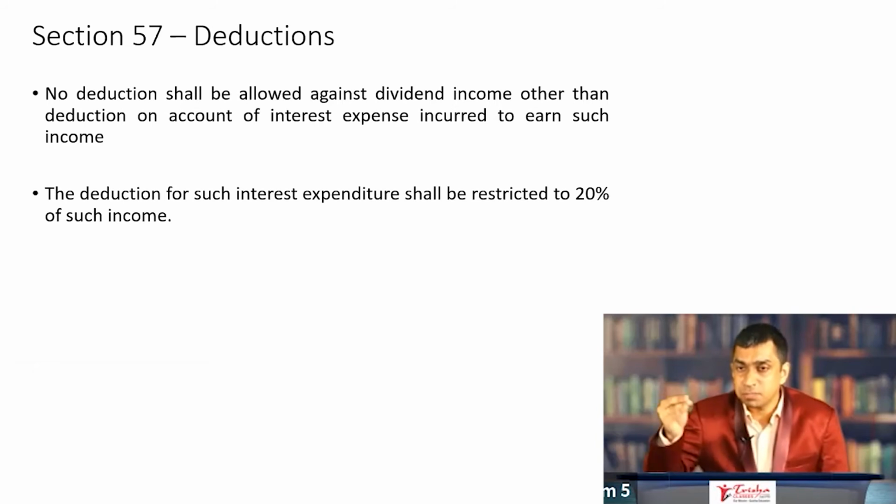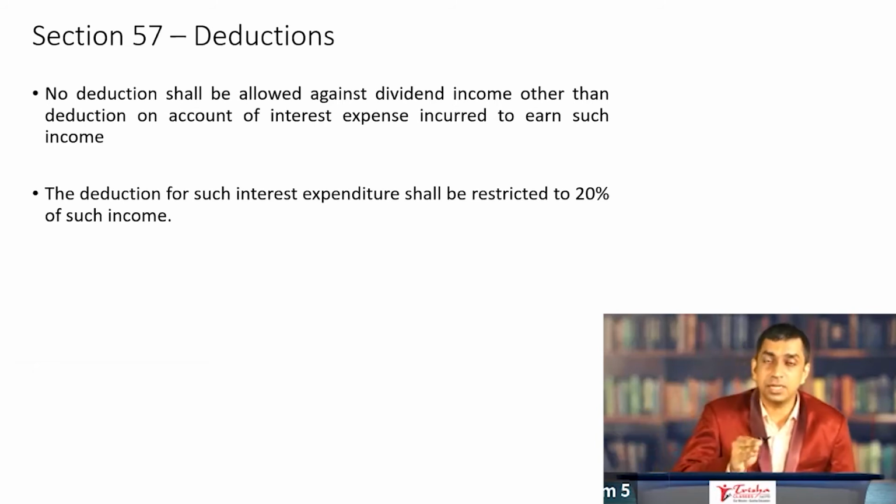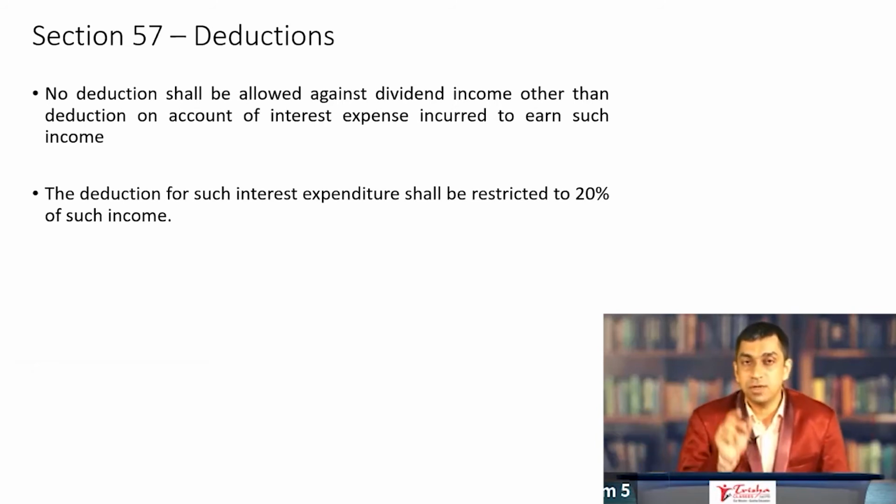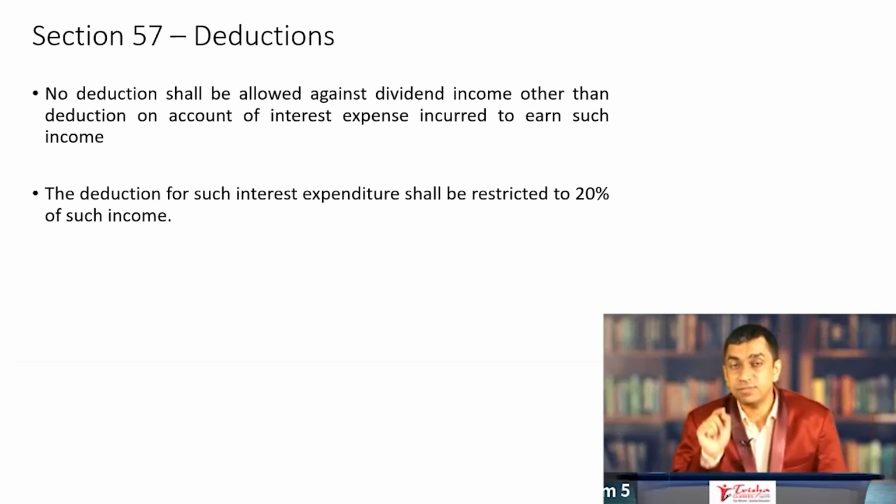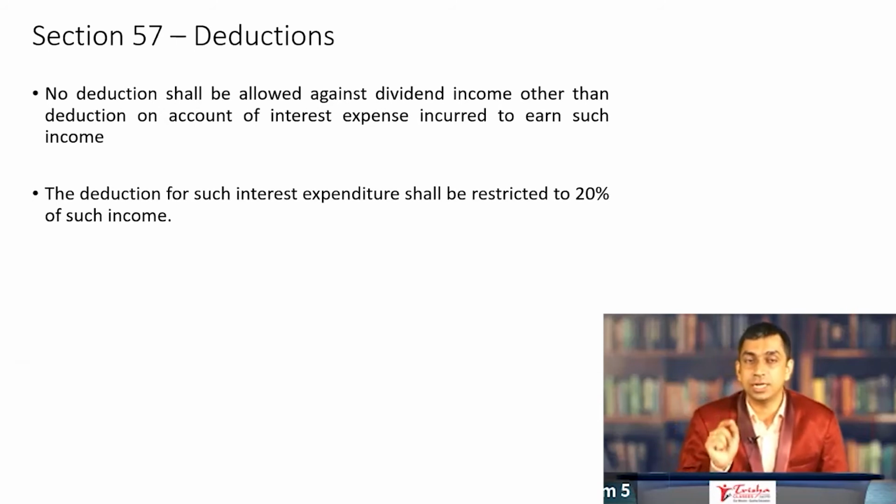The interest expenditure in earning the dividend is say 12,000 rupees. 50,000 into 20% is 10,000. And even if the expenditure is 12,000, the deduction is limited to 10,000. What is chargeable to tax therefore is 50,000 minus 10,000, 40,000 rupees. Okay. This is a straightforward rule, and therefore the fear that objective questions would be asked from this particular.